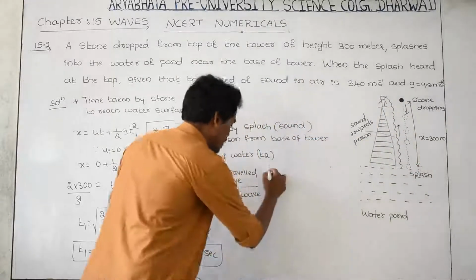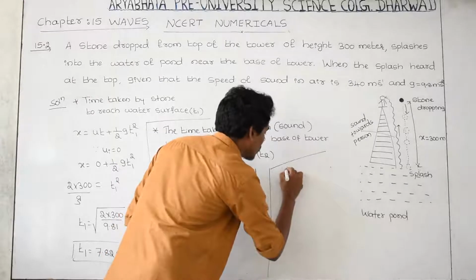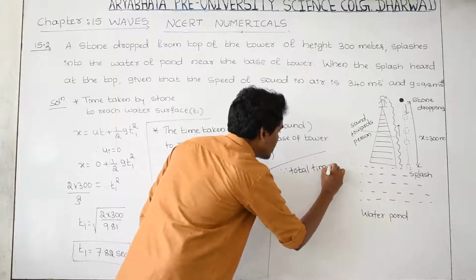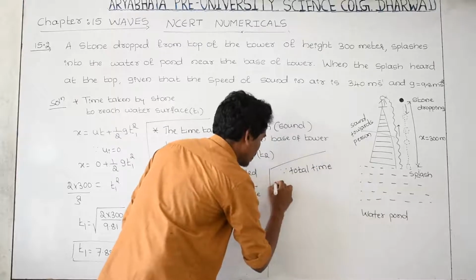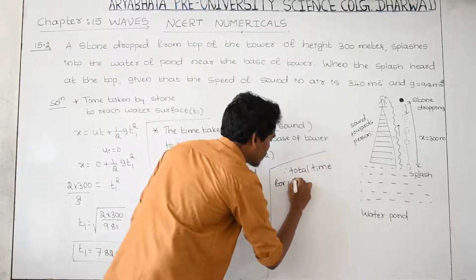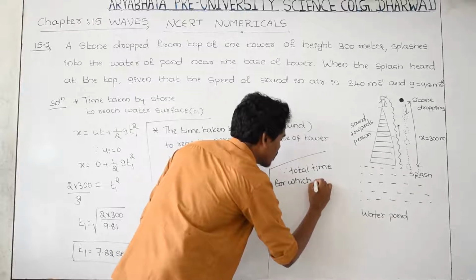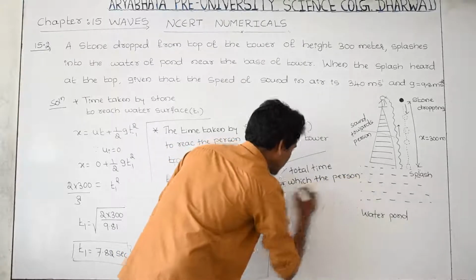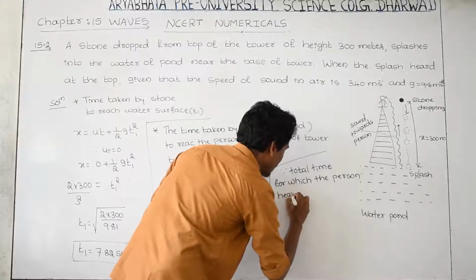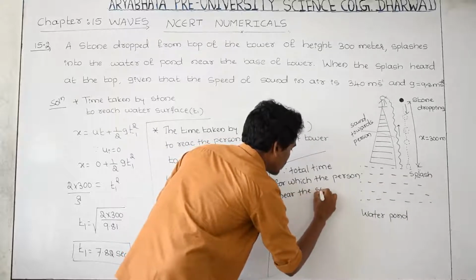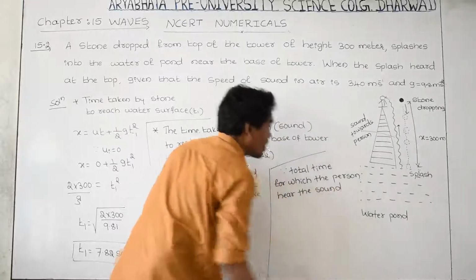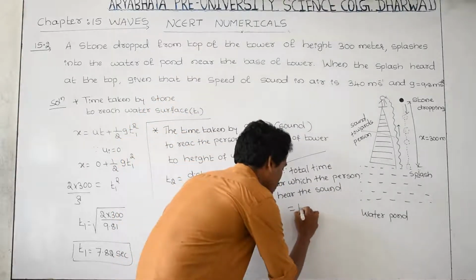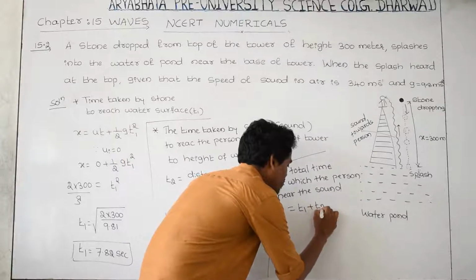Therefore, the total time in which the person hears the sound is the sum of the time taken by the stone to reach the water and the time taken by the sound to reach the person.